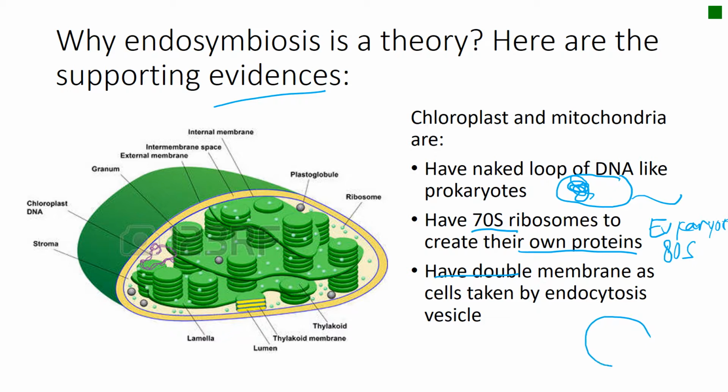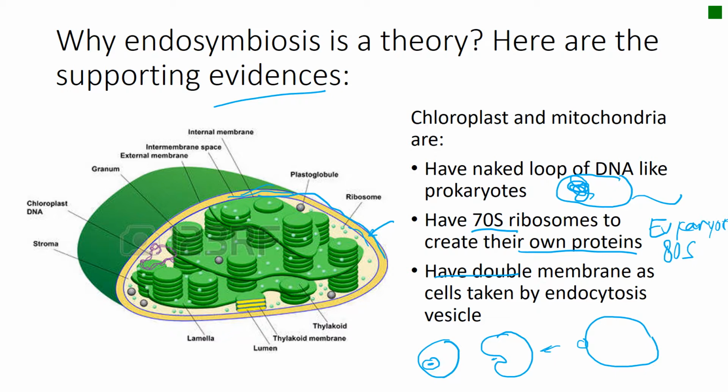If you still remember, when a cell does endocytosis, for example like this, the endocytosis will make whatever is engulfed to be encapsulated by a vesicle. And you can see from this picture, the chloroplasts have a double layer. So maybe it was once the vesicle that is used for endocytosis, while the inner membrane belongs to the prokaryote that was engulfed by the bigger prokaryote.